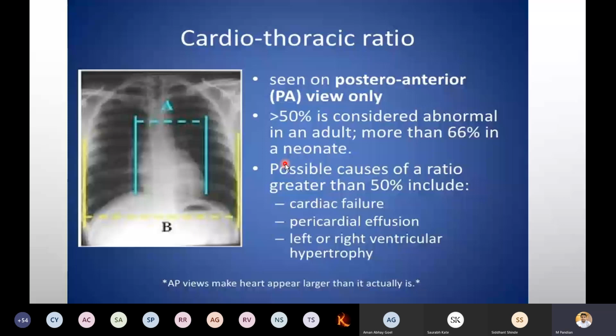Possible causes of a ratio greater than 50% include cardiac failure, pericardial effusion, and left or right ventricular hypertrophy. These are the things you have to remember. In a viva, even if you have measured properly but are unable to answer the cause, it is a problem. Below you can see the AP view makes the heart appear larger than its actual size, so we never prefer AP view. We go with PA view.